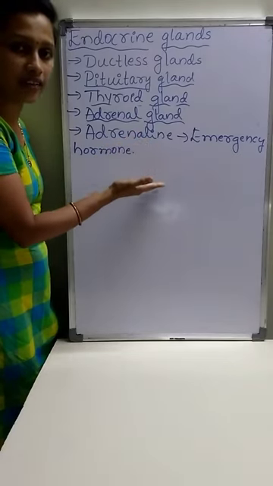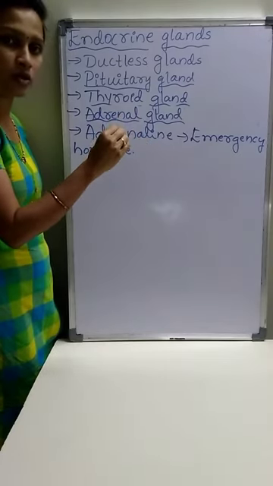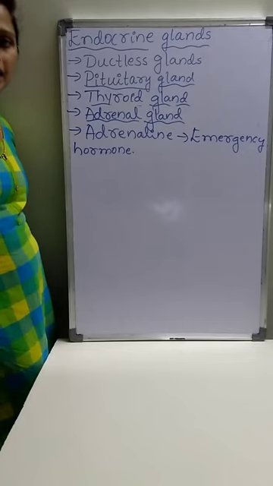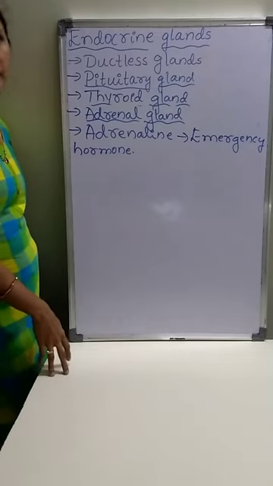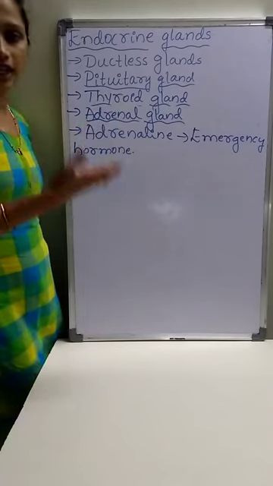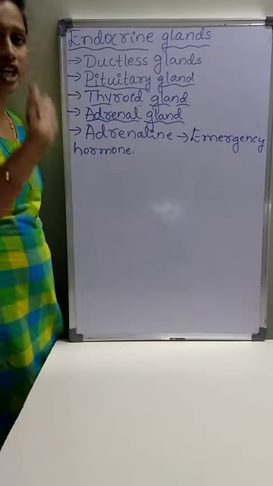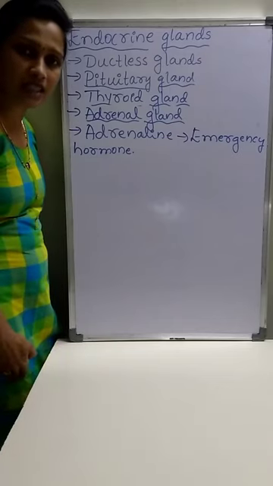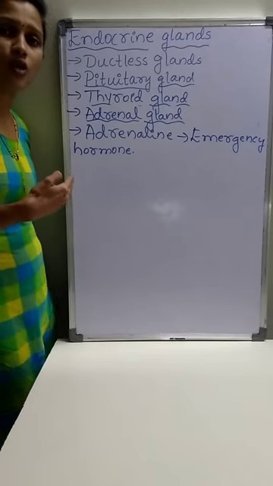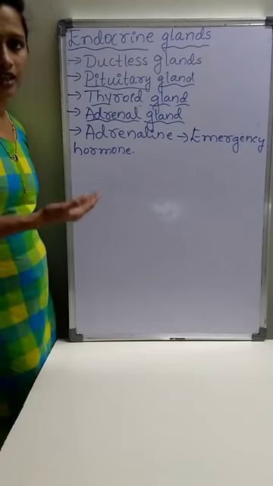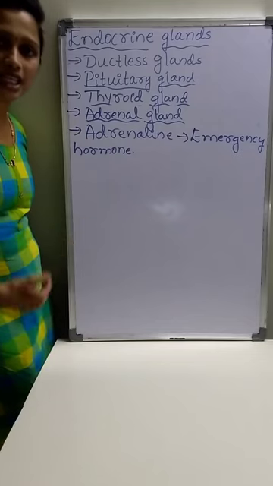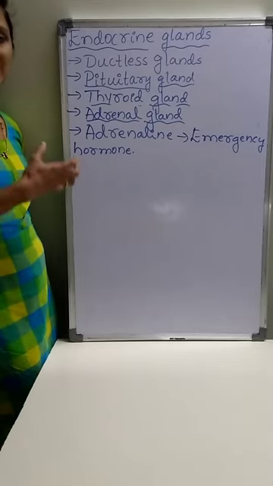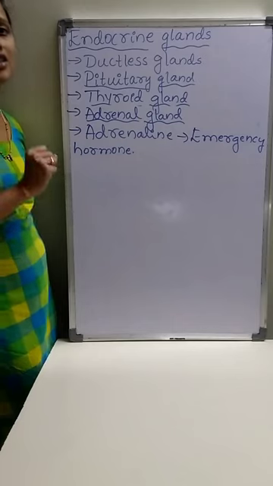Adrenaline increases the rate of heartbeat, that pumps more blood. That means the supply of more oxygen to the skeletal muscles or to the different parts of the body. And when the heartbeat increases, the rate of respiration also increases. Then the supply of more oxygen to the skeletal muscles helps in the synthesis of more energy, which is essential to maintain the emergency situation.